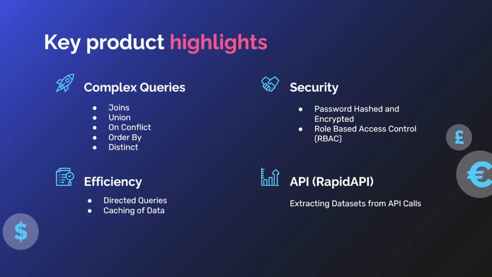Next, we have four key product highlights. For handling complex queries, we utilize join, union, on conflict resolutions, order by clauses, and distinct functions in our code. In terms of security, we implemented password hashing and encryption along with role-based access controls. We have also enhanced the query efficiency by employing direct queries and caching data. Finally, we integrated API usage to extract the relevant datasets. Now I'll pass the time on to Manesh.